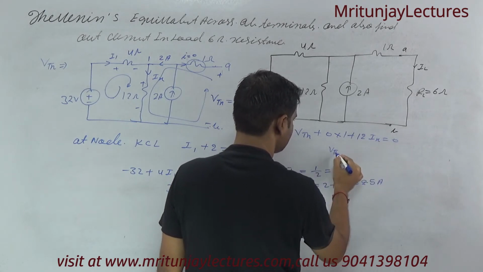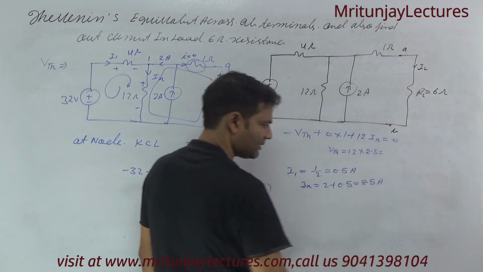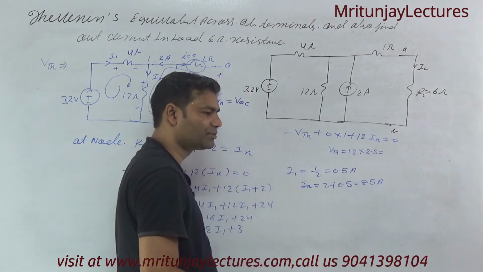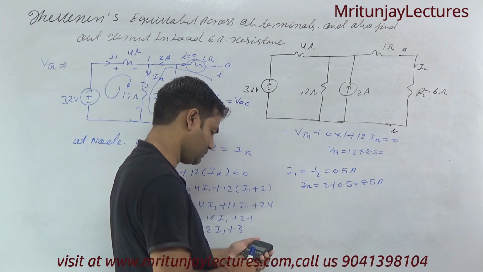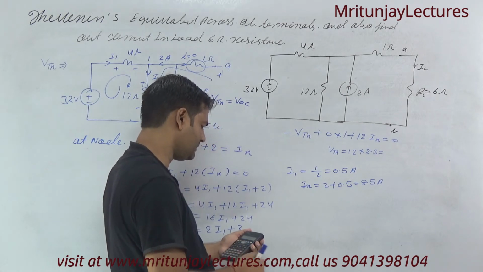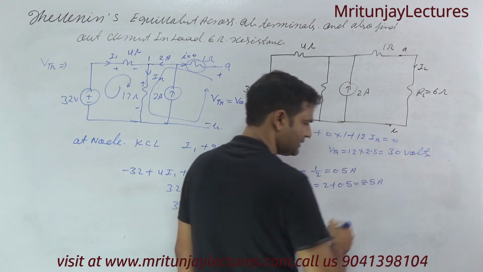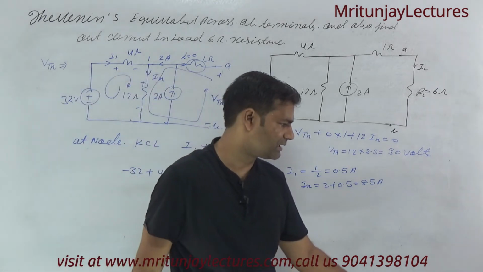So VTH equals 12 into Ix, that is 2.5. So 12 into 2.5, finally we got 30 volt. So VTH is 30 volt. Is it clear or not?